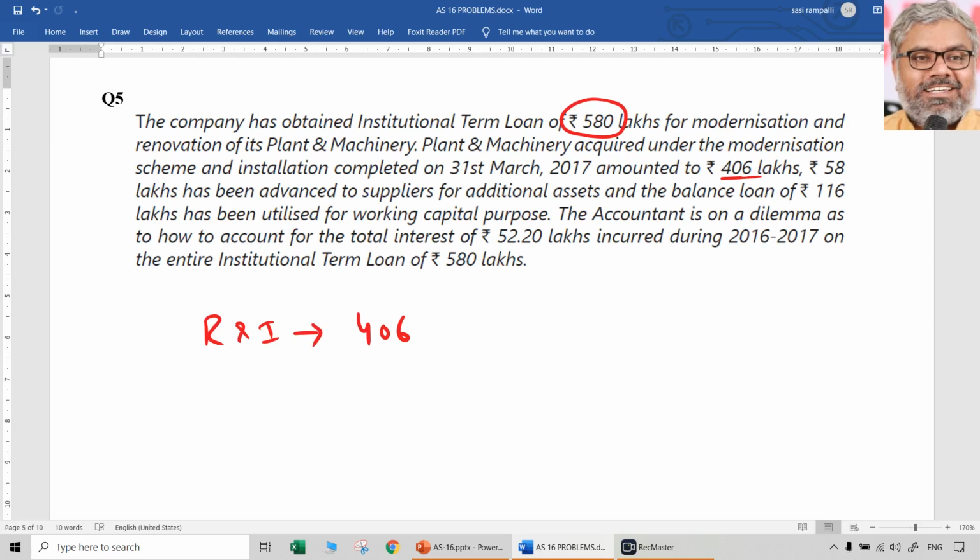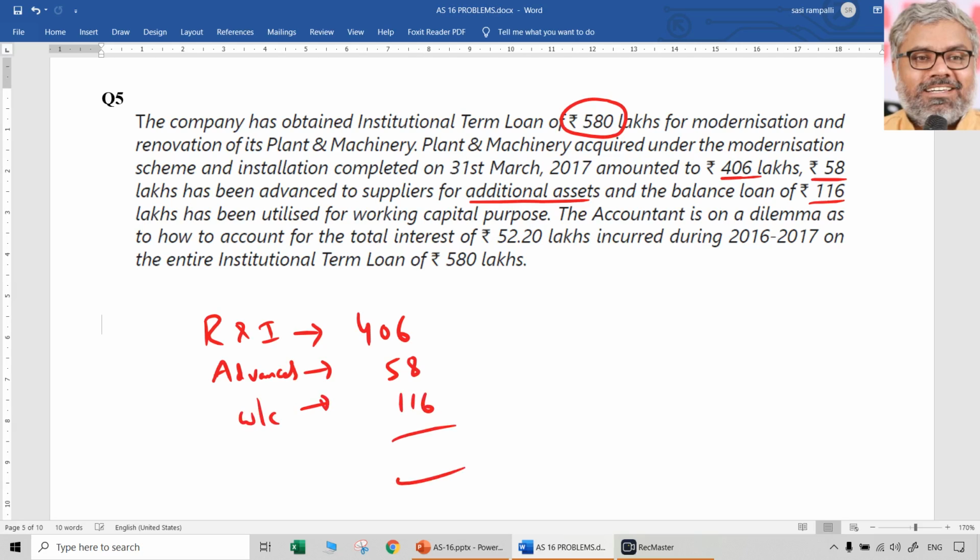58 lakhs has been advanced to suppliers for additional assets. We don't know whether they are qualifying or not. We can take either way. But 58 lakhs has been used for that purpose. And balance of loan 116 lakhs has been used for working capital purposes.